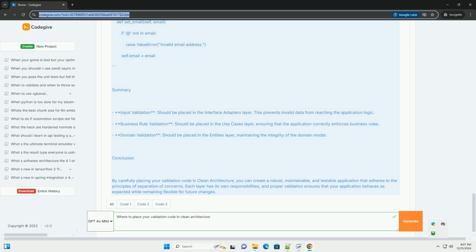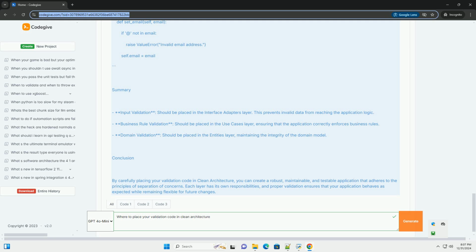Python. Use case layer. Class RegisterUserUseCase. def __init__(self, user_repository): self.user_repository = user_repository. def execute(self, user_input): here we assume user_input has already been validated.